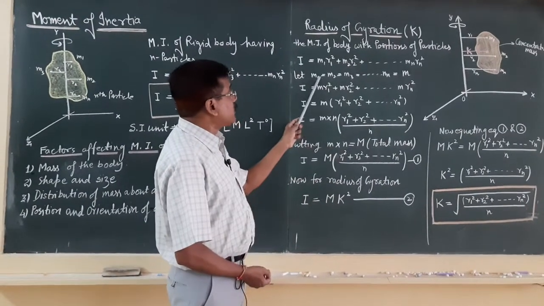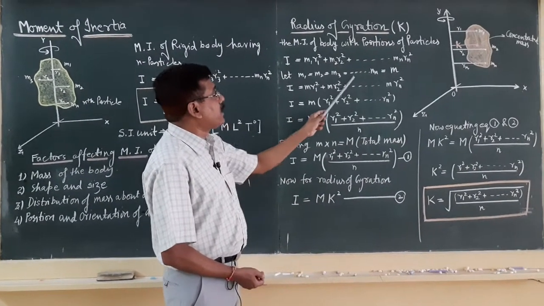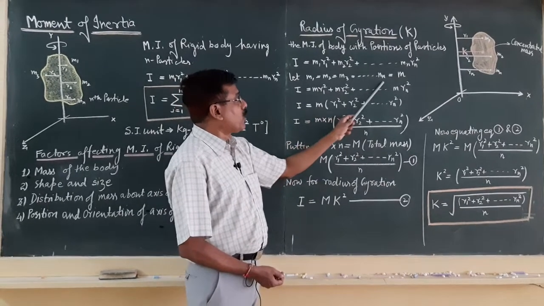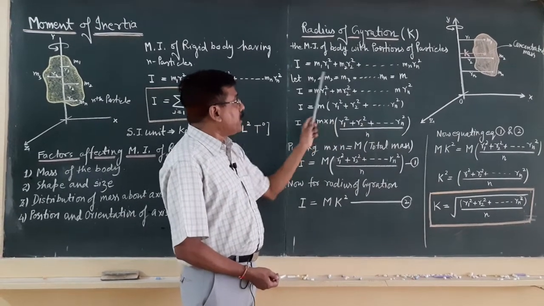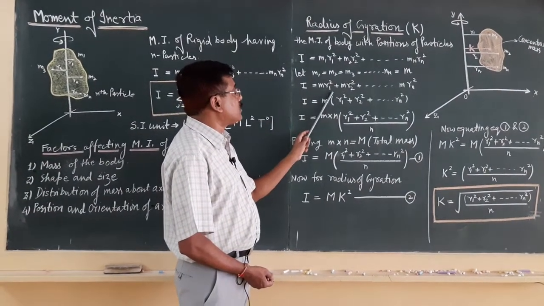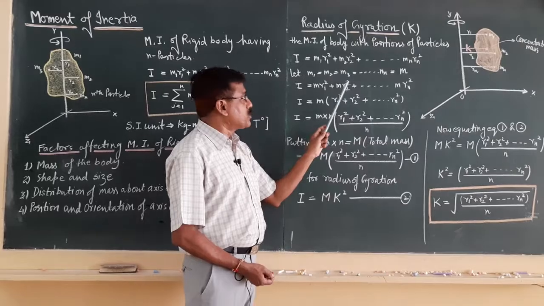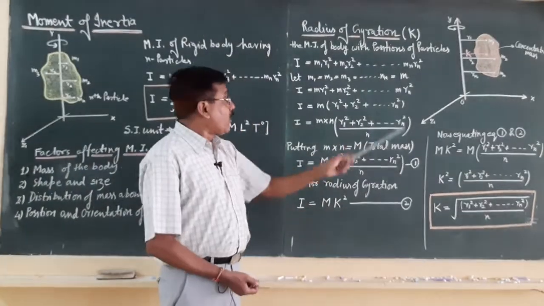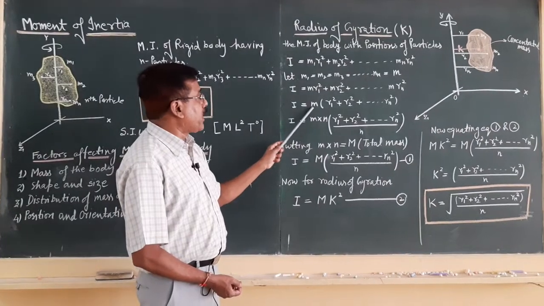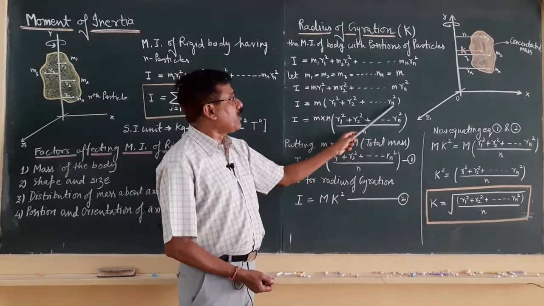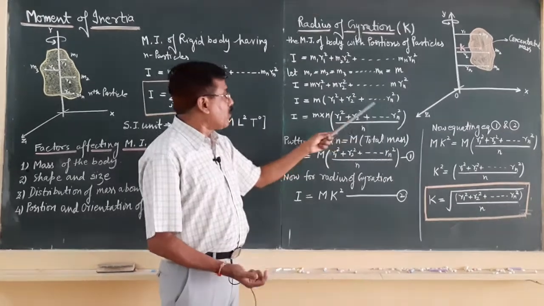But if you consider the masses of the constituent particles to be the same, m1 equal to m2 equal to m3, and so on up to mn equal to m, then this expression can be written as I equal to m r1 square plus m r2 square and so on up to m rn square. Now, m is common in all, so in brackets we have r1 square plus r2 square and so on up to rn square.